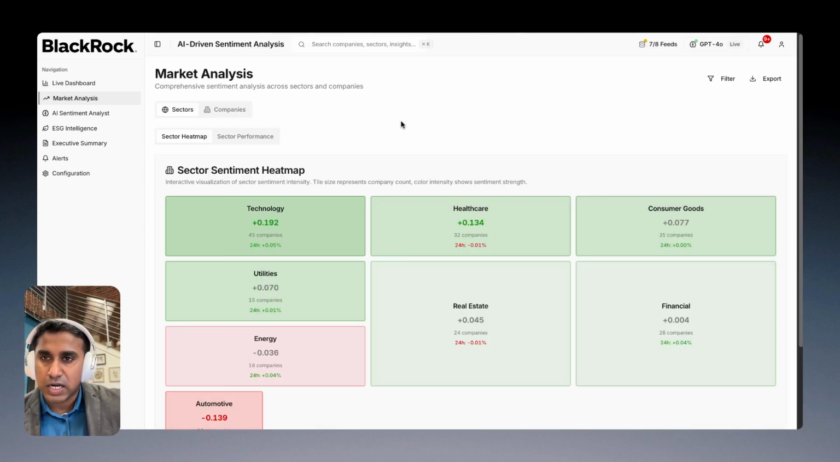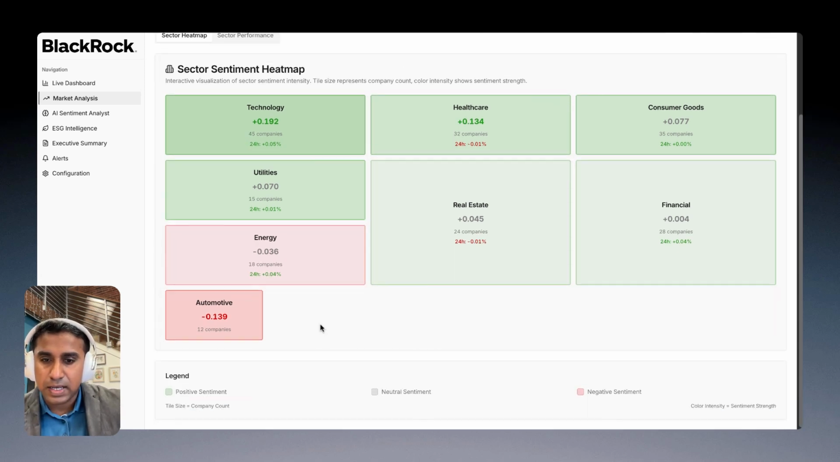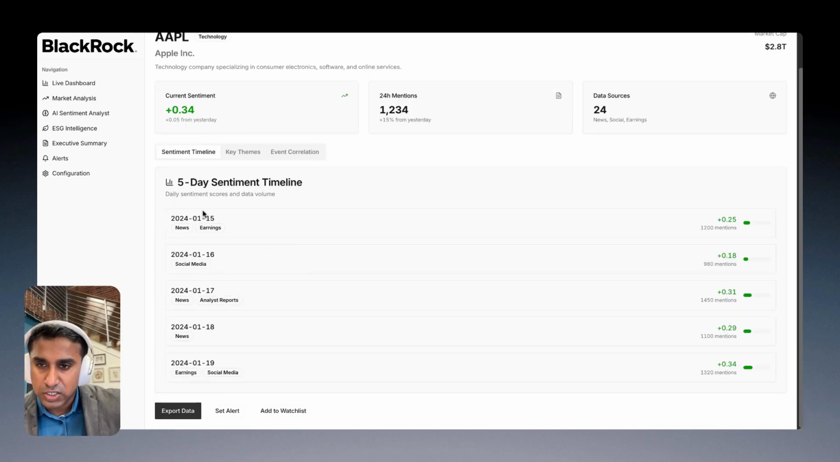So next, I would like to start with the market analysis. This is where we're giving you the sector-wise sentiment heat map. Say, for example, you want to understand the technology detailed analysis. You can see that we have listed three different companies which are the top performing in technology. And once you click on that particular company page, you can see the list of events by which the sentiments are getting triggered.